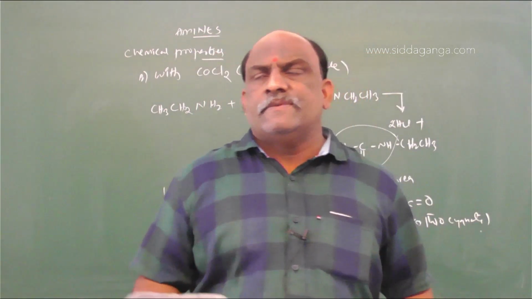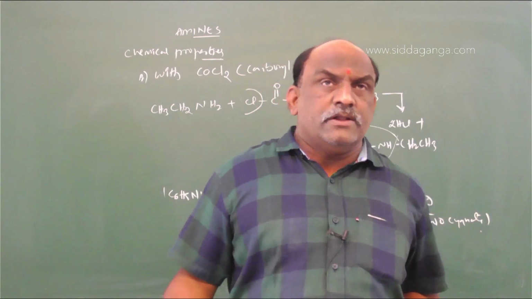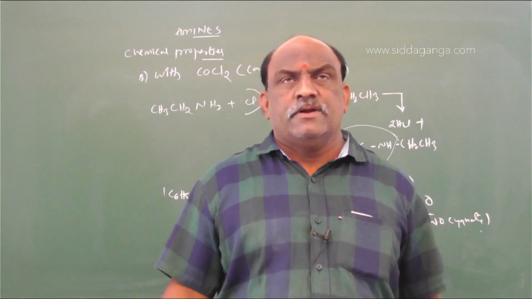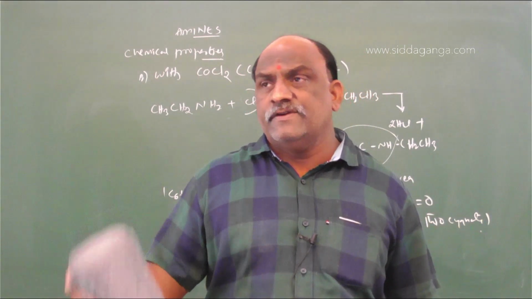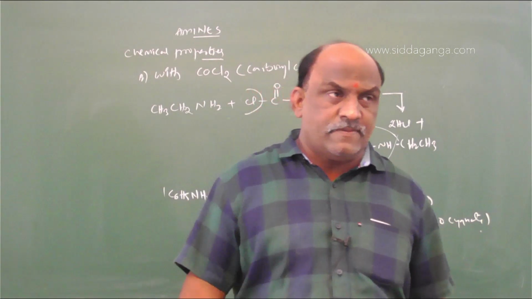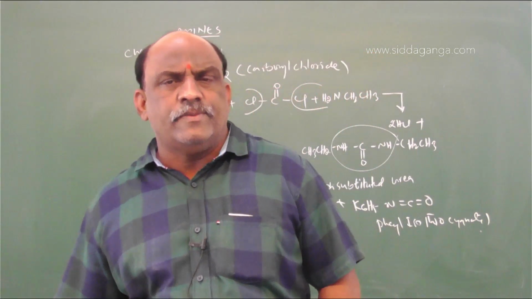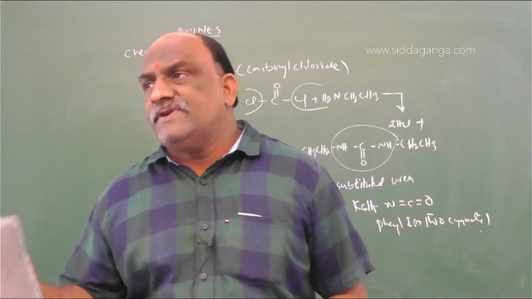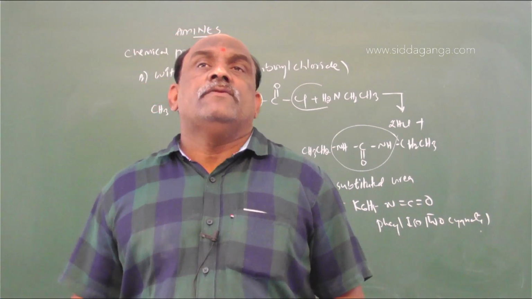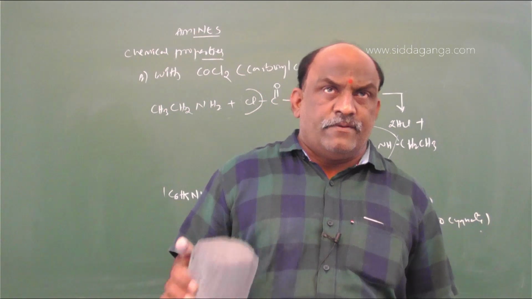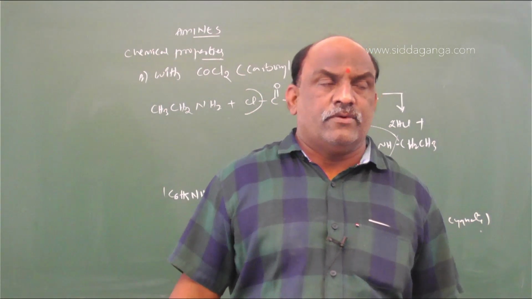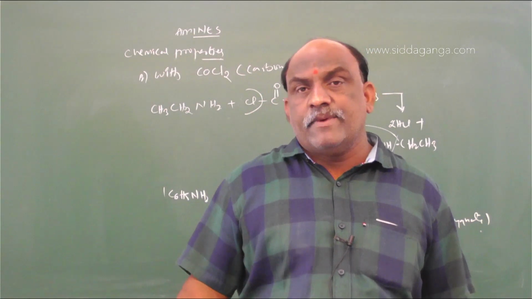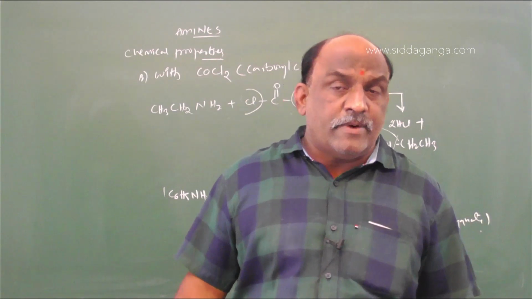Oxidation takes place in the presence of KMnO4 or in the presence of H2SO5 also. H2SO5 is called Caro's acid. That Caro's acid oxidation is beyond NCERT, but sometimes we expect an oxidation reaction with respect to KMnO4. So what happens when primary amines undergo oxidation?